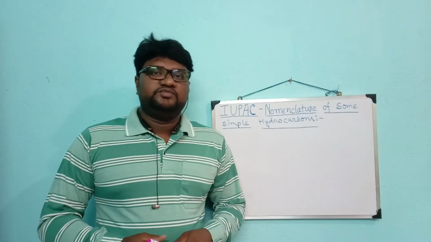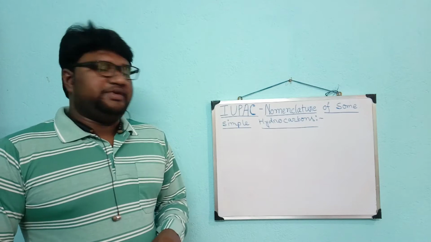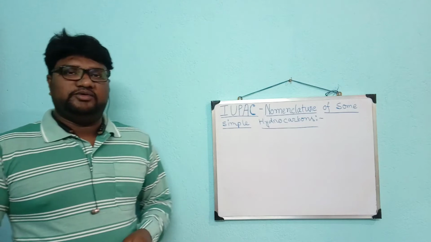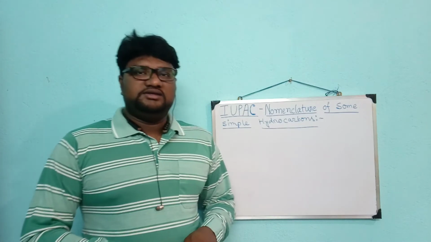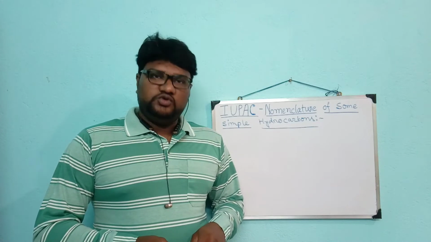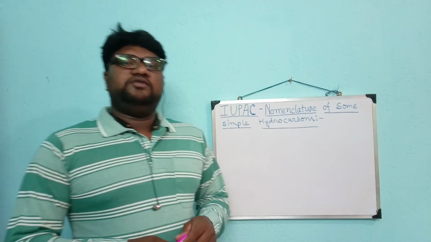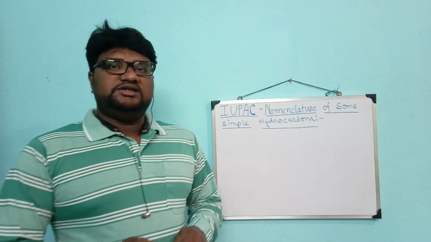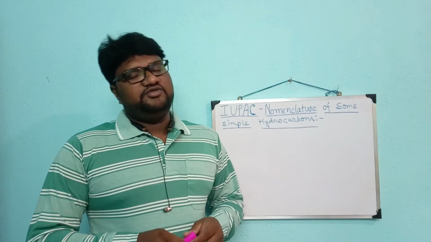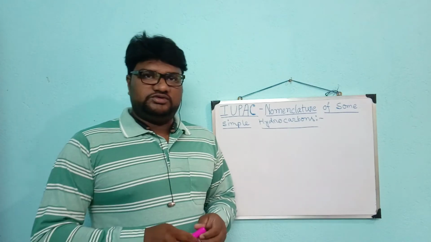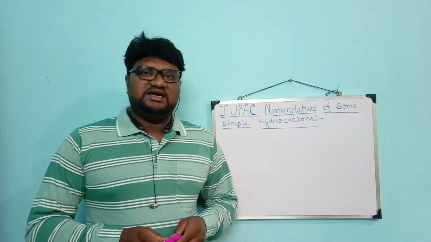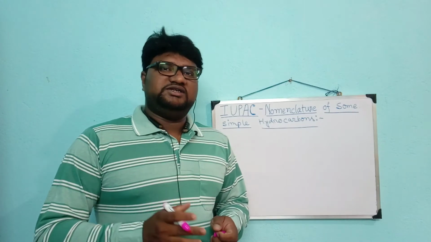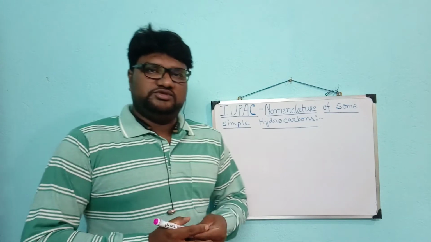Good morning, students. Today we are discussing the topic IUPAC nomenclature of some simple hydrocarbons. As we know, hydrocarbons are molecules made up of carbon and hydrogen. Carbon and hydrogen consist of single bonds, double bonds and triple bonds to form hydrocarbons. In our previous class, we discussed the basic fundamental concepts of naming the hydrocarbons.